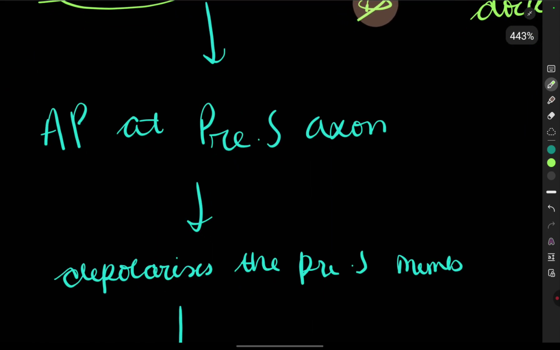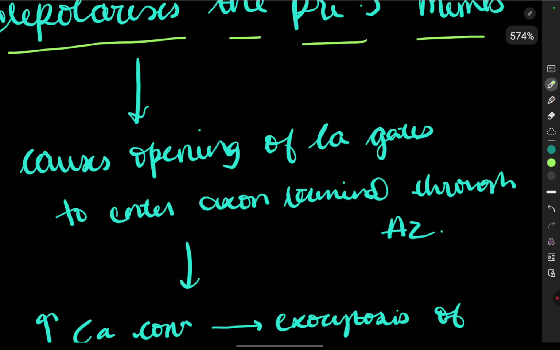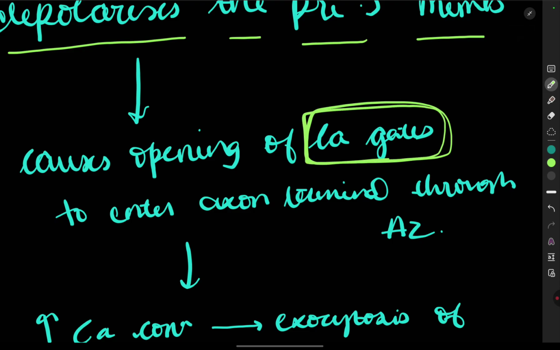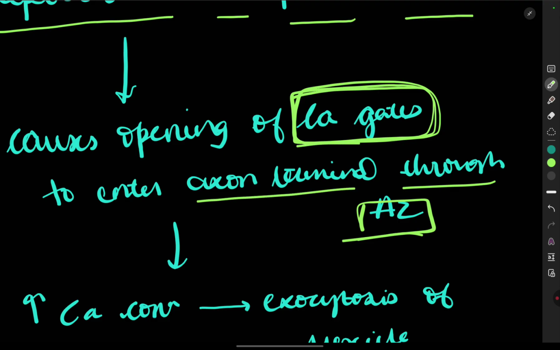Now when this happens, an action potential at the presynaptic axon is generated. The depolarization of the presynaptic membrane occurs, which causes the opening of the calcium voltage-gated channels, allowing calcium to enter the axon terminal through the AZ, that is the active zone. We saw the active zone, where neurotransmitter is released from vesicles and where there are gates for the transmission.